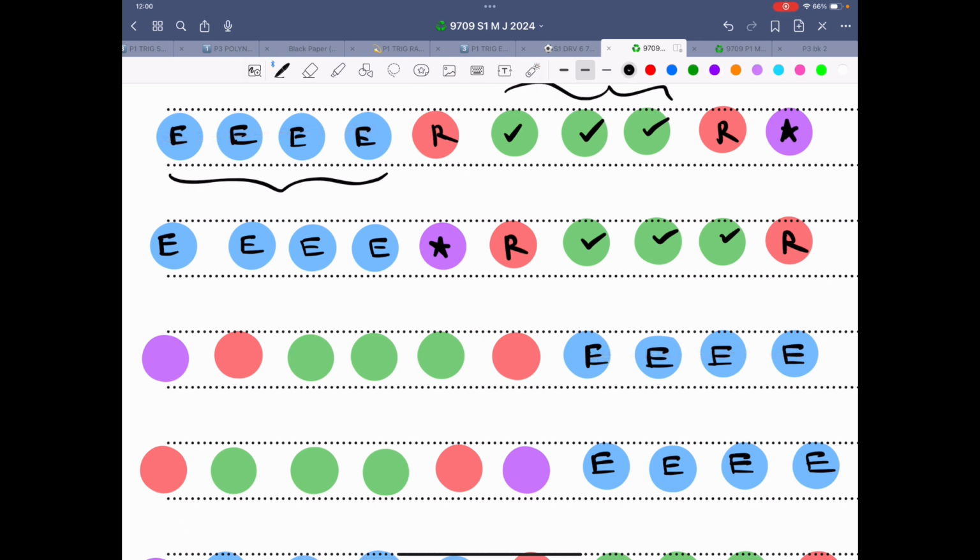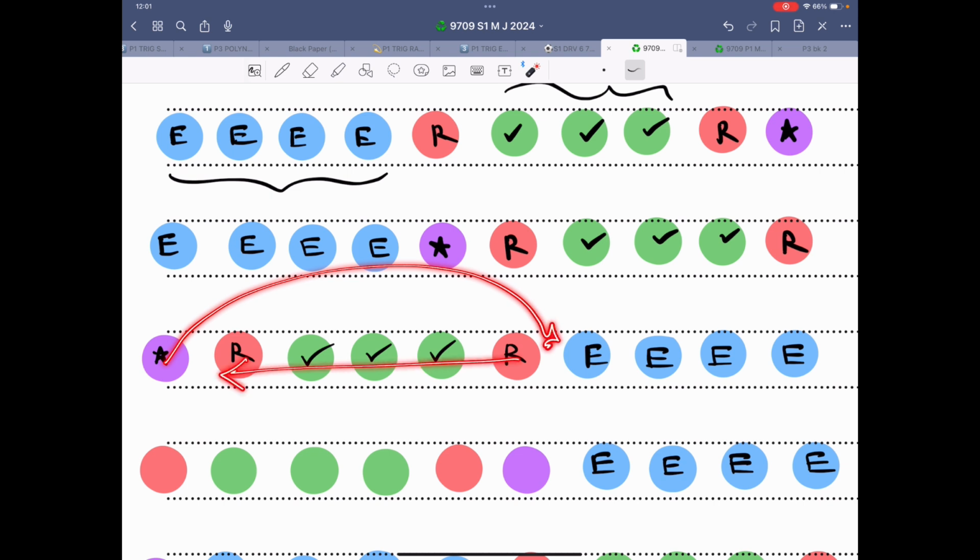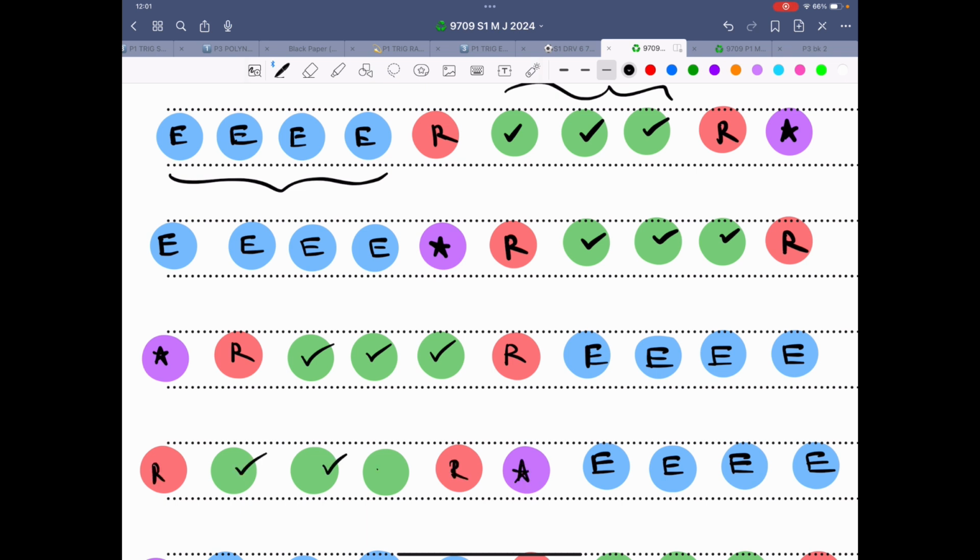And let me label, I have left it over here so that you can also follow. Let me choose the thin marker. So this is R and this is R. This is that lone star, and then the 3 alphabets are right over here. Again, the 4 E's are on the extreme end, and I have picked this one and placed it over here and pushed this a little bit, just 1 unit to the side. So now this lone star over here, and then there is R, then there are these 3 tick marks.